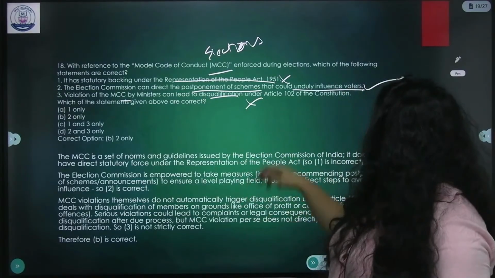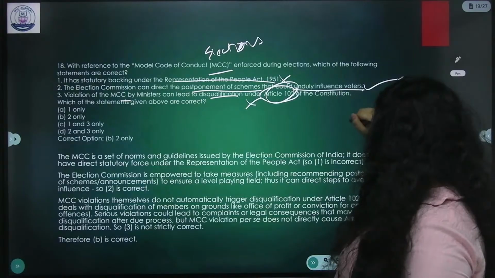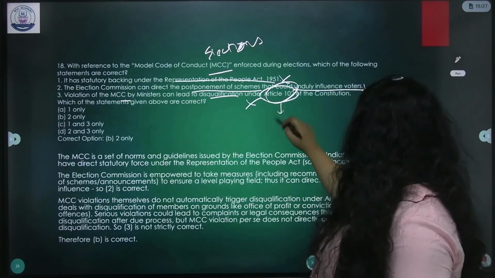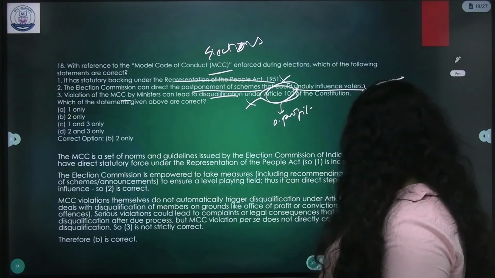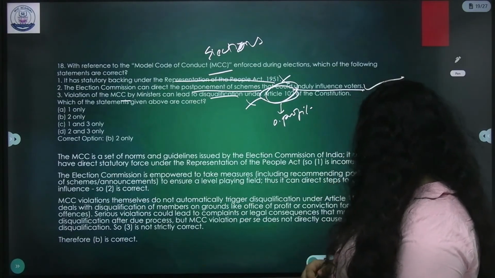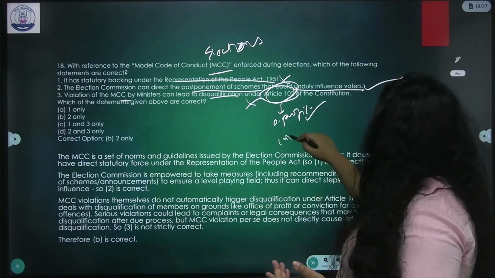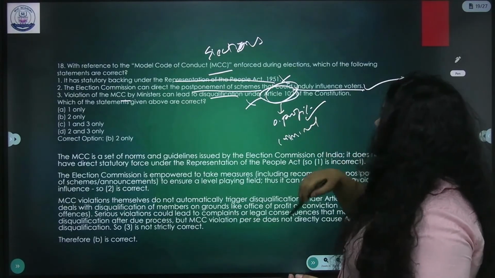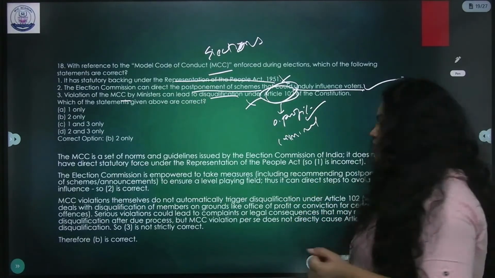No. Under Article 102, it's like office of profit, or if you are convicted in criminal cases, for that 102 applies. It is not the model code of conduct. Model code of conduct is not a criminal offense also.